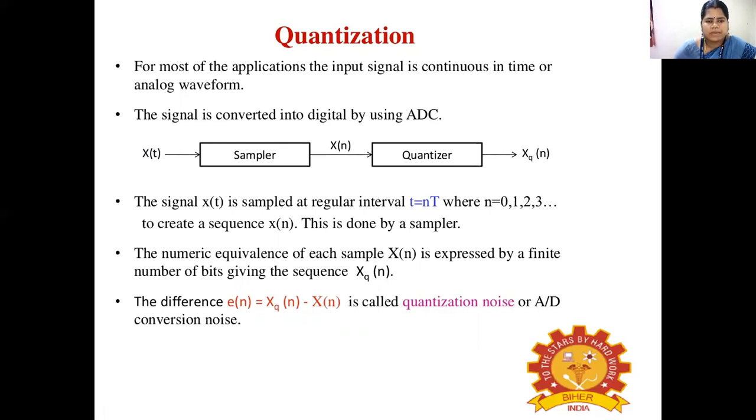After sampling we get a discrete sequence x of n. This discrete value is then given to a quantizer. The numeric equivalent of each sample is expressed by a finite number of bits, giving a sequence xq of n. The difference between xq of n and x of n is called the quantization error or quantization noise.